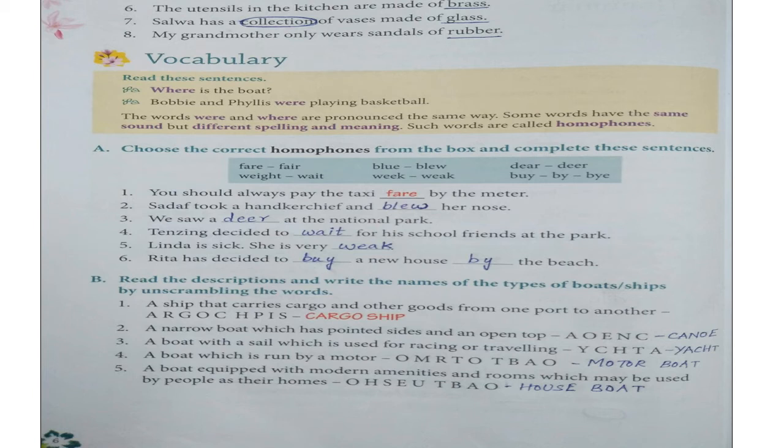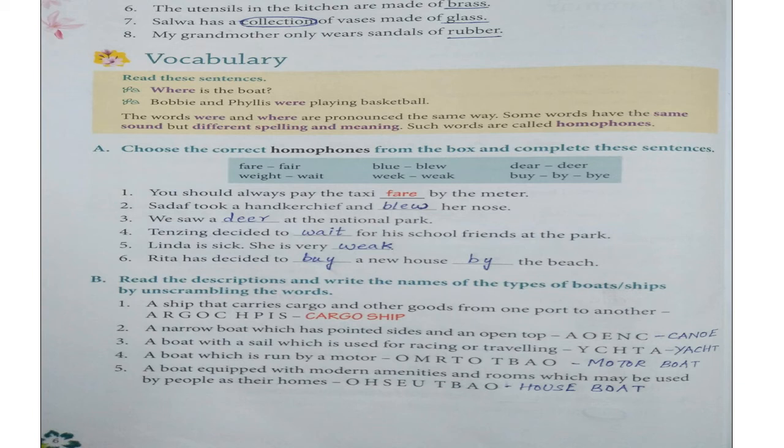Now let us come to the vocabulary, children. Where is the boat? Bobby and Phyllis were playing basketball. If you look at these two sentences, where and were are pronounced in the same way, but the spelling is different and also the meaning of these words is different. So the words which are pronounced in the same way but the spelling and meaning are different are called homophones.